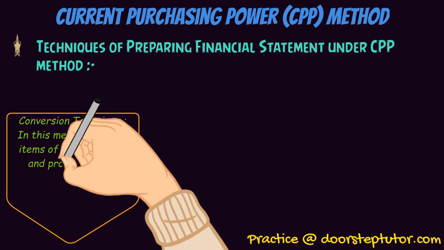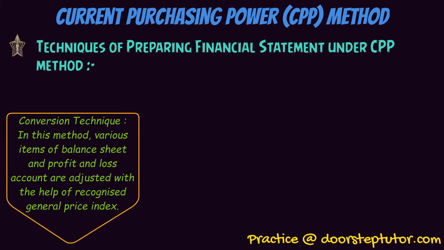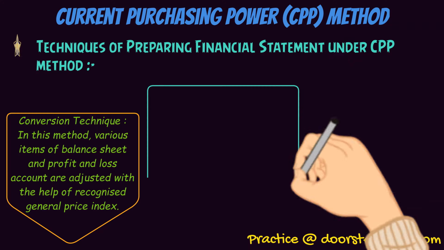The current purchasing power method requires conversion of historical figures at current purchasing power. In this method, various items of the balance sheet and profit and loss account are adjusted with the help of a recognized general price index. For this purpose, historical figures must be multiplied with the conversion factor. For understanding this, let us take an example.